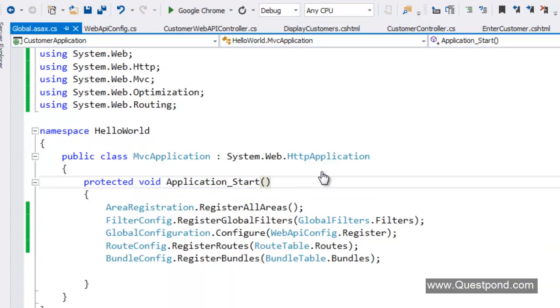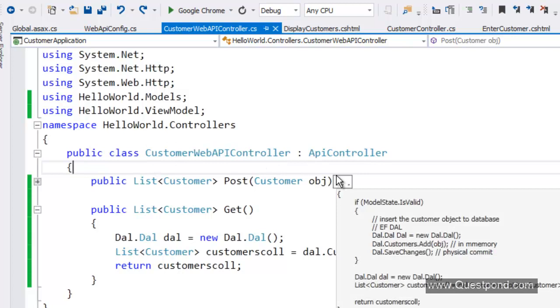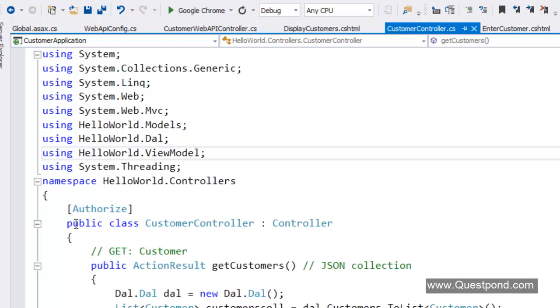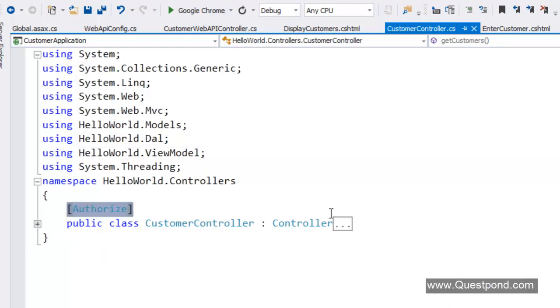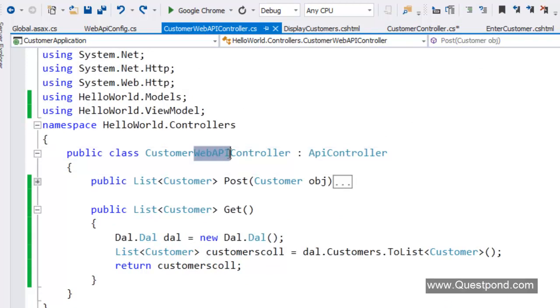Great. Now we have two kinds of customer controller classes. One inherits from the web API class. This customer web API controller class helps us to implement REST, that is HTTP POST, HTTP GET, and those principles. And the other one is our old customer controller class, which uses the normal controller. So for now, let us comment this class here so that we can just concentrate on web API at this moment. I'm going to comment this class here, and here I will change this class name to CustomerController. And let me build the solution to check if there are any errors.